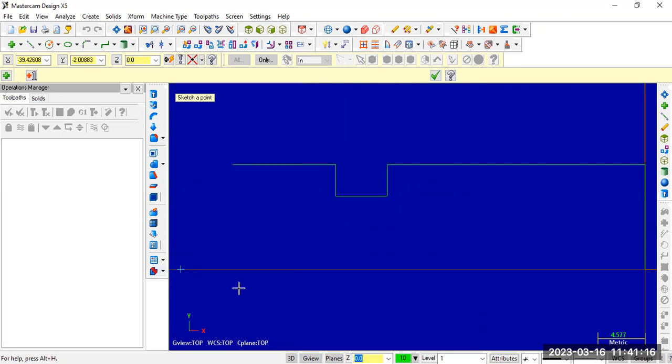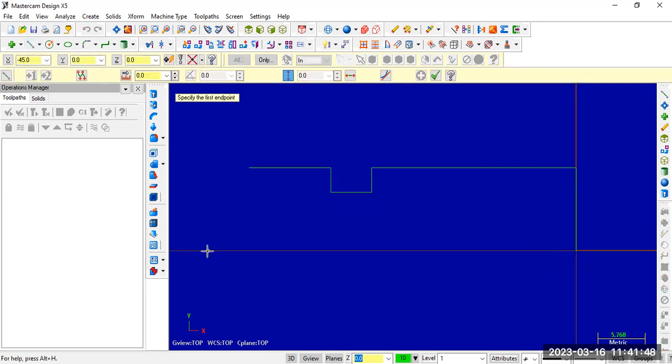So I have created a point at a distance of 45 from the origin. Next, I need to draw one vertical line. The vertical line height is 30 mm diameter, so 15 mm line I need to draw. From here, vertical line 15. In between these 2 points,